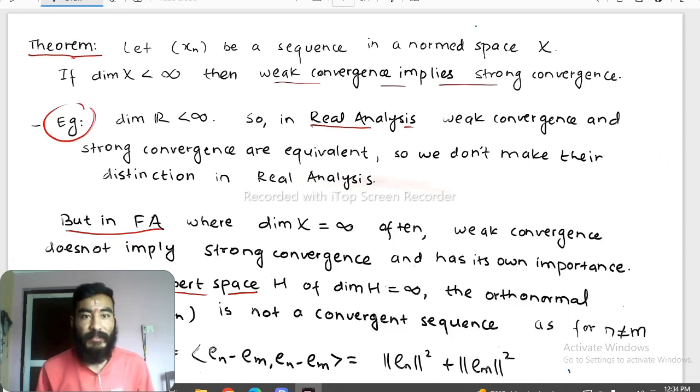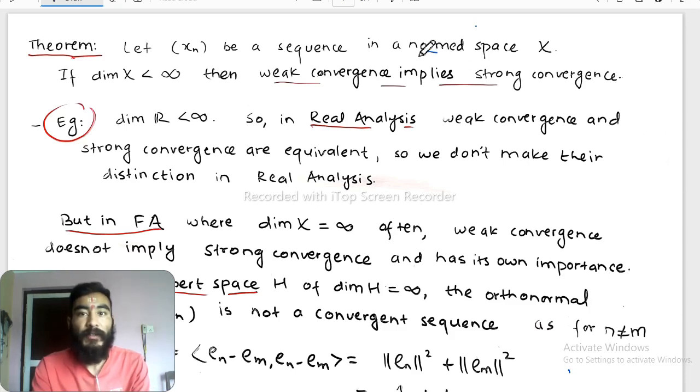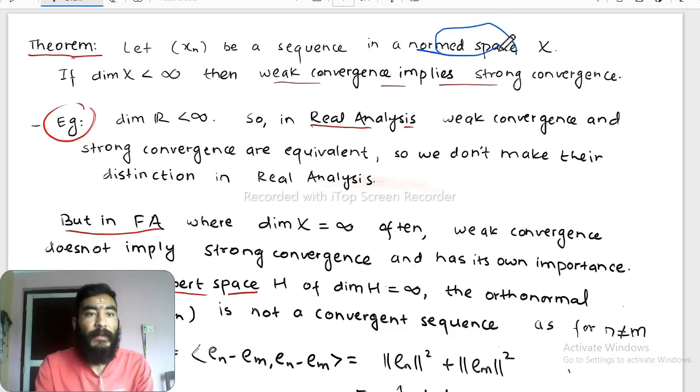Now the theorem states, let Xn be a sequence in a normed space X. Actually, for a sequence we need a normed space because we need to define the convergence in terms of a metric. Now if the dimension of X is less than infinity, that means if X is finite dimensional, then weak convergence implies strong convergence. In this case there is no distinction between weak convergence and strong convergence, they both are equivalent.